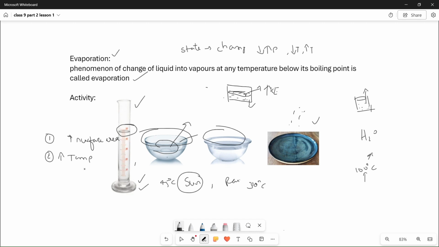Obviously you will notice the change, right? Increase in temperature, then increase in wind speed, then increase in humidity also have an effect on the evaporation of any matter or liquid.